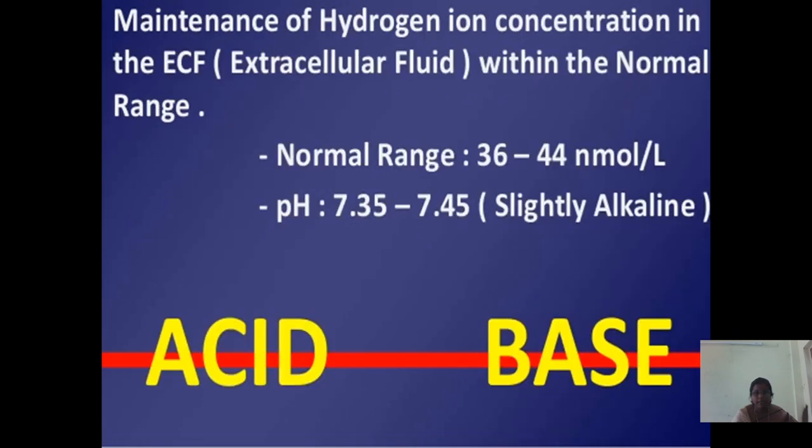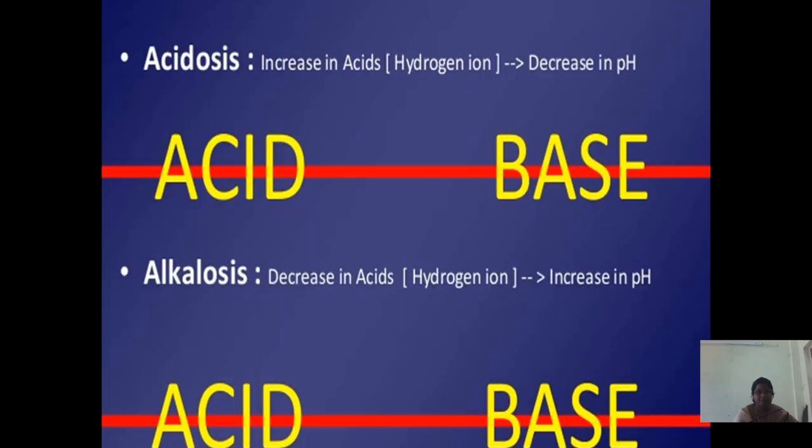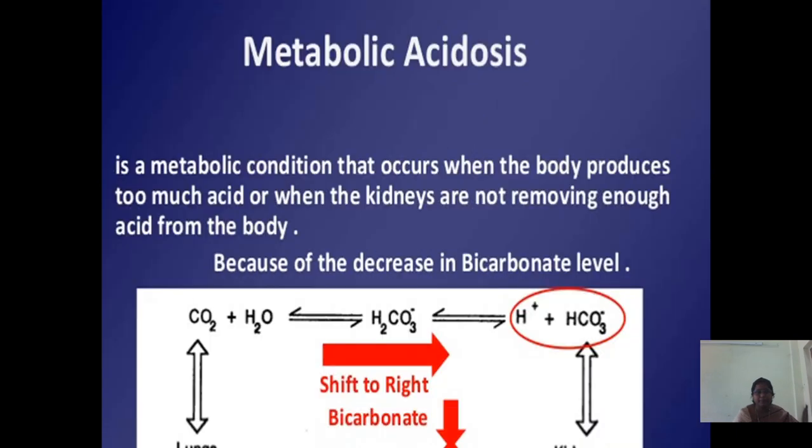Maintenance of hydrogen ion concentration in extracellular fluid within the normal range. Normal range is 36 to 44 nanomoles per liter. pH is 7.35 to 7.45. That is slightly alkaline. Acidosis means increase in acids, that is hydrogen ion, and decrease in pH. Alkalosis means decrease in acids, hydrogen ion, and increase in pH.